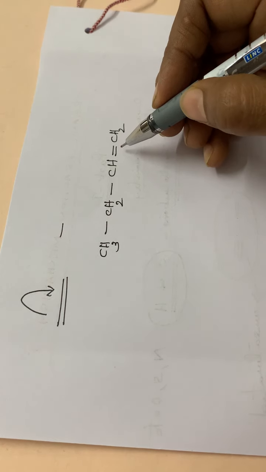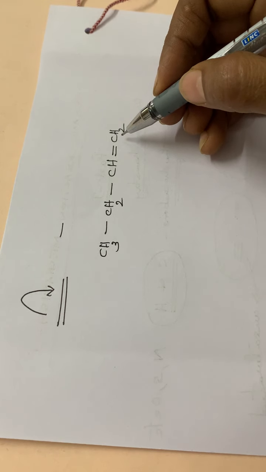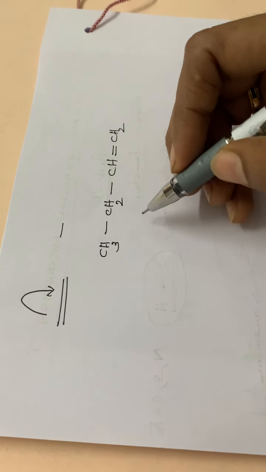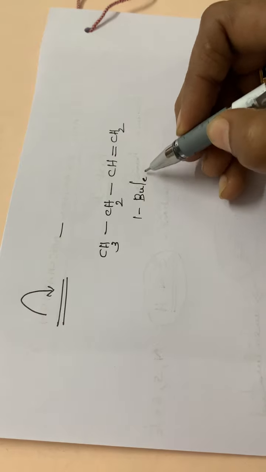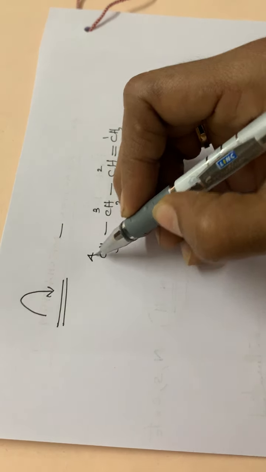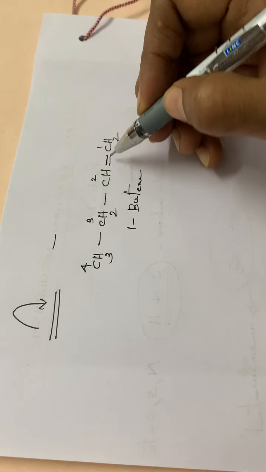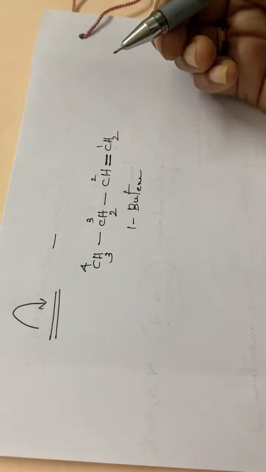Okay, so this is an unsaturated compound. This is having a double bond, isn't it? This is 1-butene. This is the first carbon atom, then the second one, third one, fourth one, isn't it? So here, if we are representing the pi electron pair, this double bond,